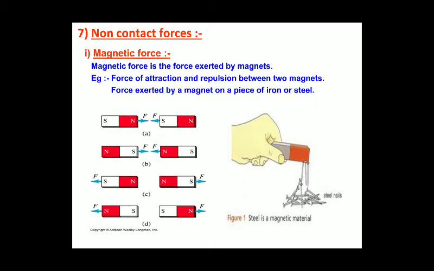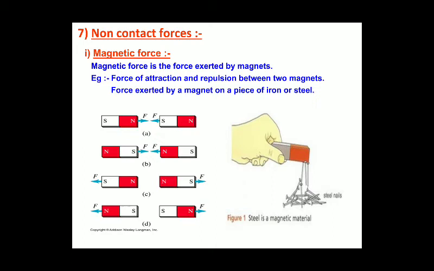Here in the images you could see north-south, south-north, north-north, and south-south. The like poles will repel each other. That is, the force will push the other magnet away when like poles come nearer. When the unlike poles are moved nearer, what happens?